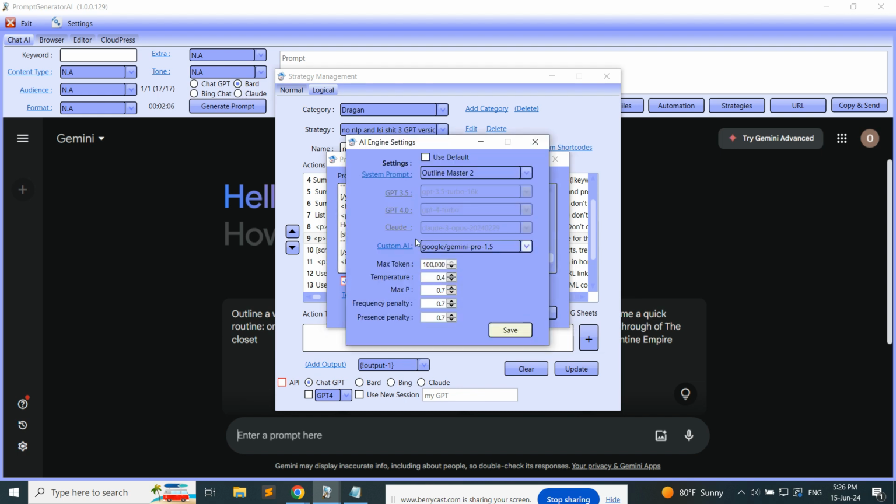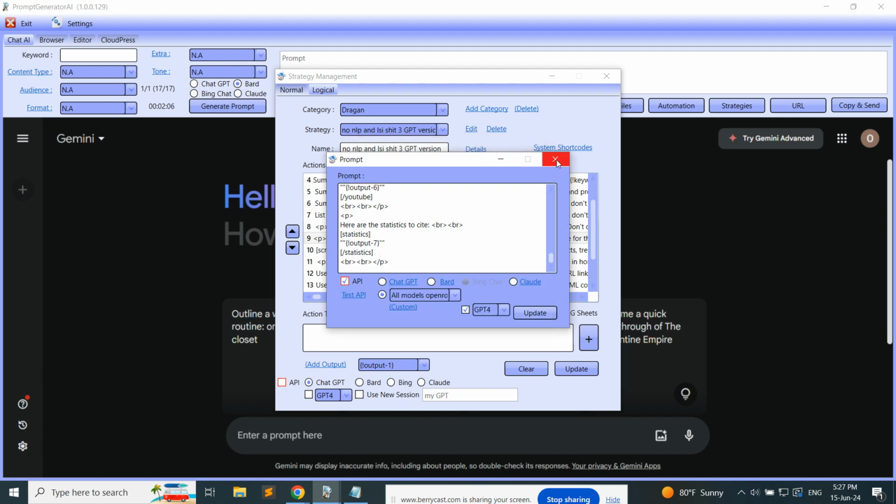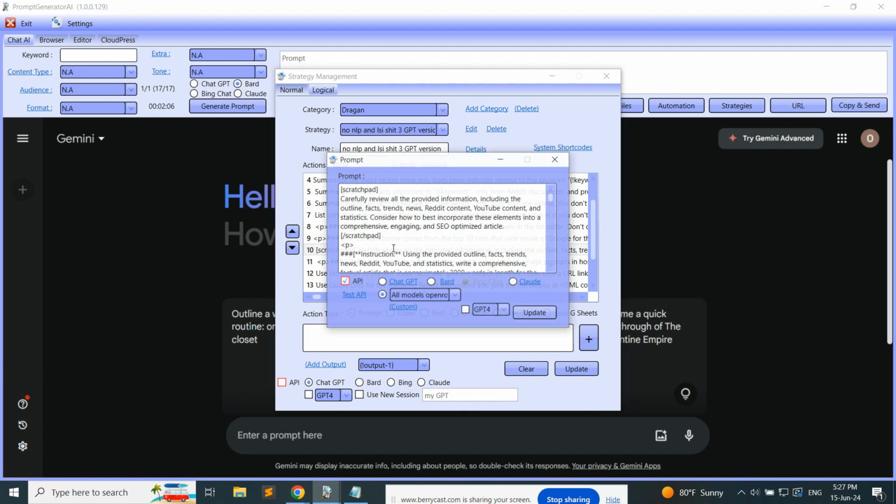So what I'm using for this, okay, here is the outline master. System prompt. I'm using Gemini for this. Gemini has very big, I think, millions of words you can insert there. So I'm just putting the max the tool can provide, and temperature, like you can see. These things are quite important, to be honest. And what I'm doing then, I'm writing all this. So I'm using Gemini again, and I'm using the API, you can see.